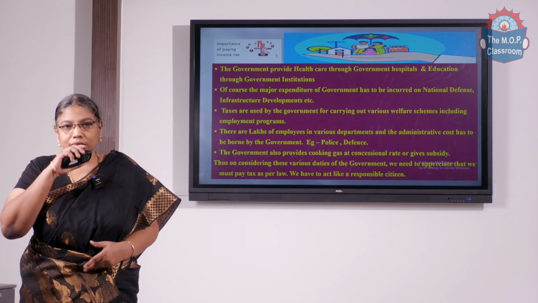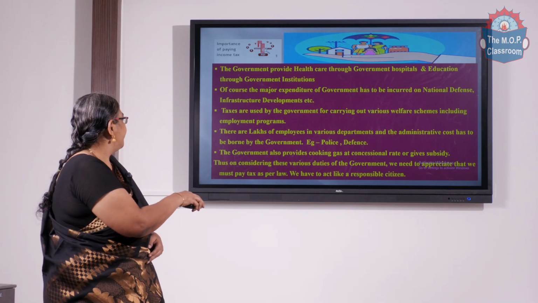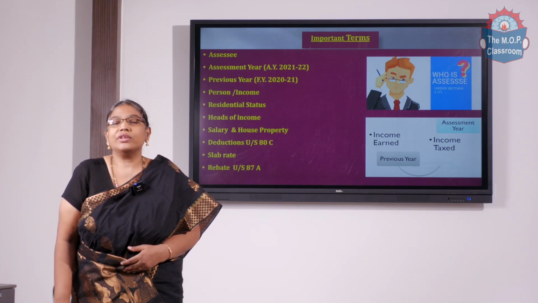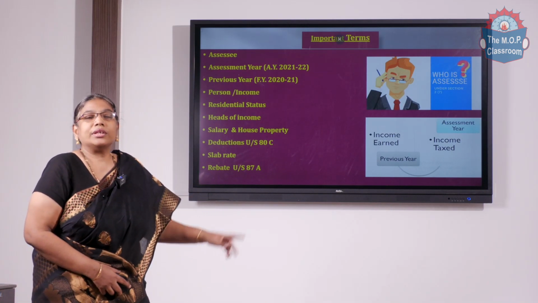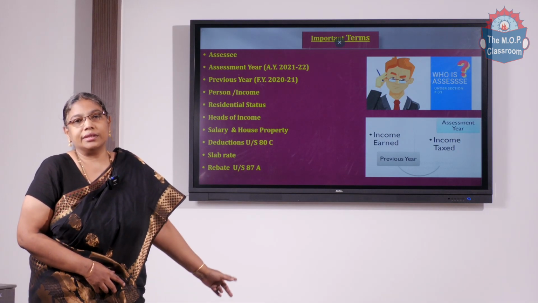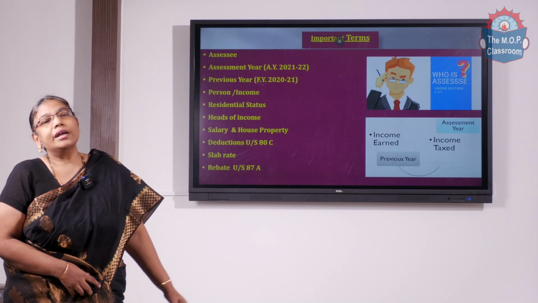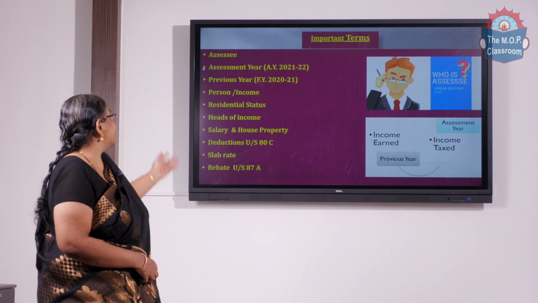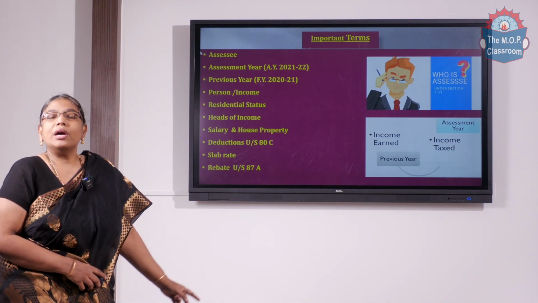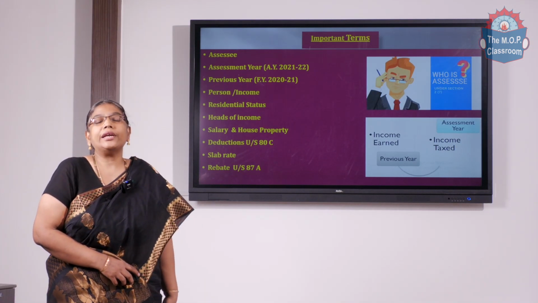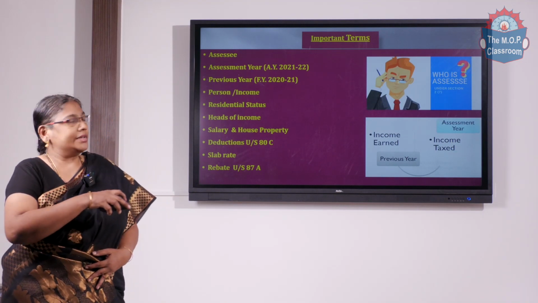Next, we go to the important terms and definitions under the Act. These are the terms and definitions which we are going to discuss in this presentation: assessee, assessment year, previous year, definition of income and residential status, heads of income, and then salary and income from house property computation, the slab rate as well as the rebate under 87A.